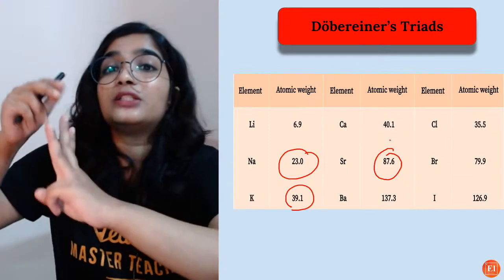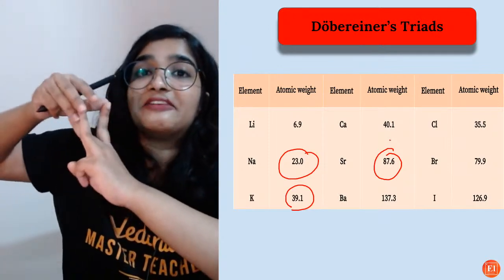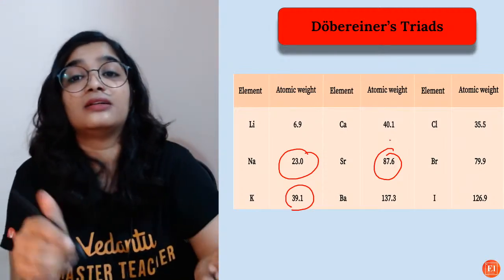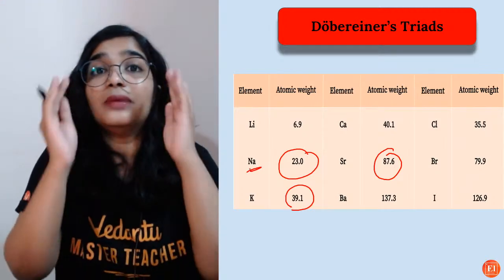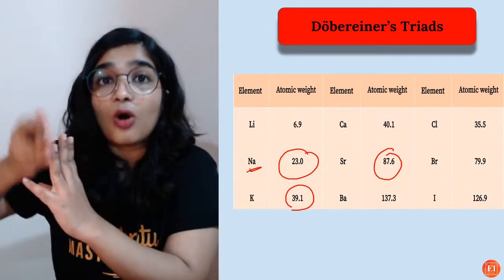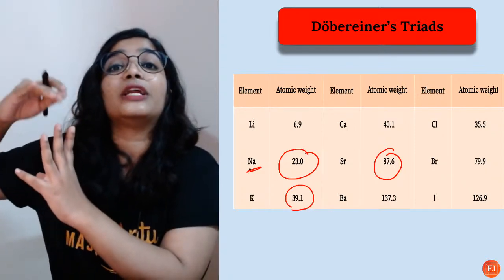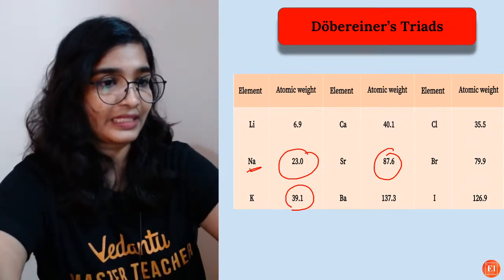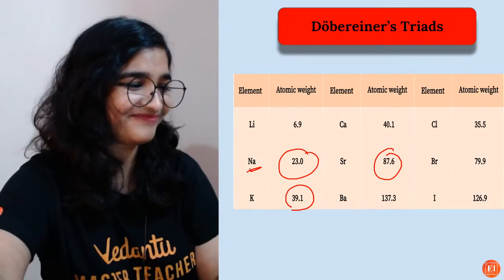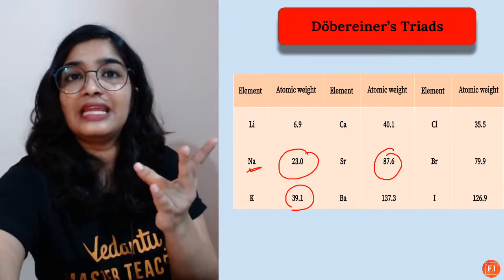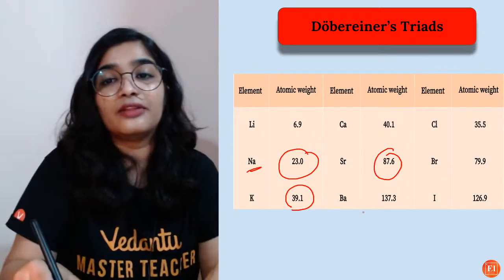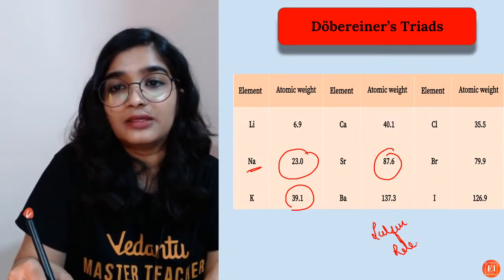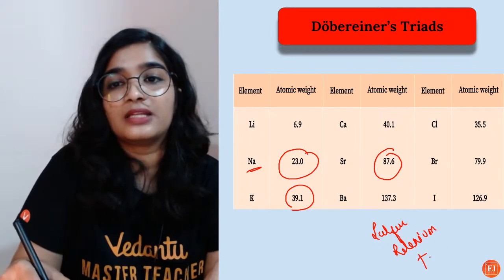So what is Dobereiner's triad? If you take the average of the atomic masses of the first and third element, you will get the atomic mass of the second element. But when arranging the elements, it has to be according to the increasing order of their atomic masses. Not only that, sulfur, selenium and tellurium is also another triad.